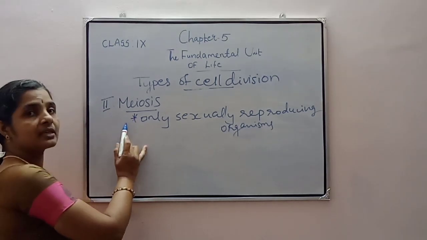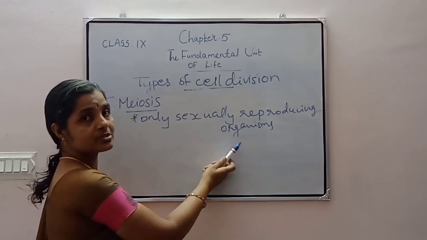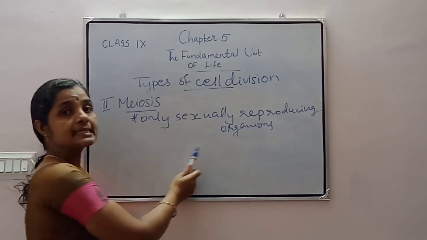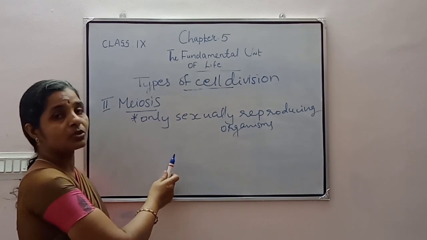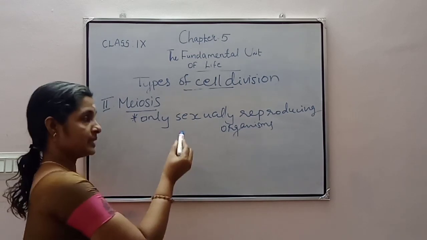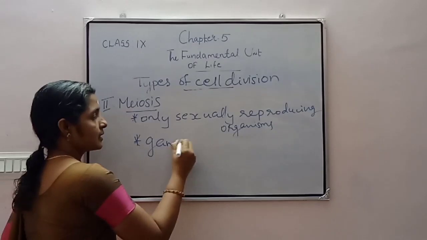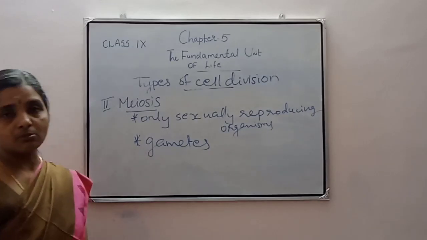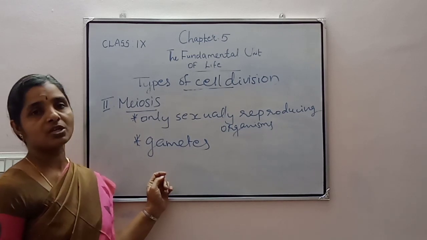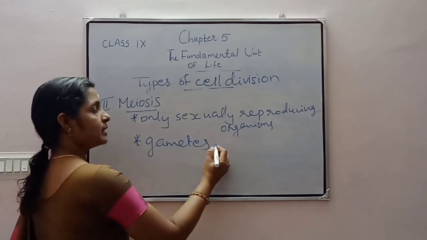Another type of cell division is meiosis. Meiosis is found only in sexually reproducing organisms. In sexually reproducing organisms, you know that there is the need of what? Gametes. For fertilization, gametes are needed. For the production of gametes, this meiosis is important. That is, meiosis is a type of cell division used for the production of specialized reproductive cells, and that is called gametes.